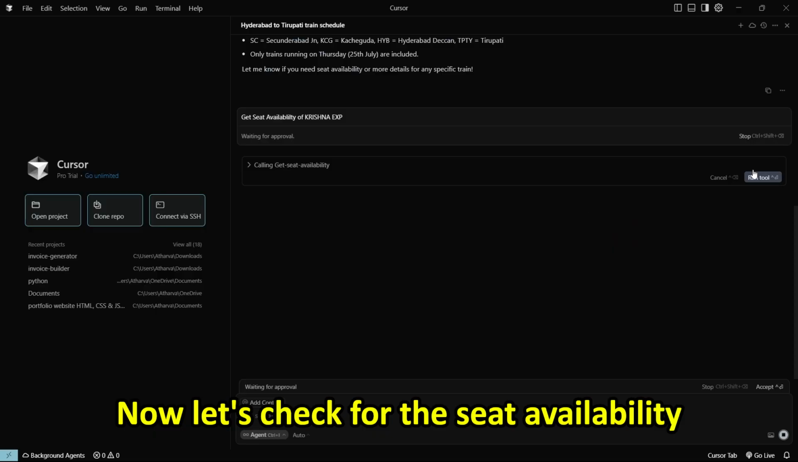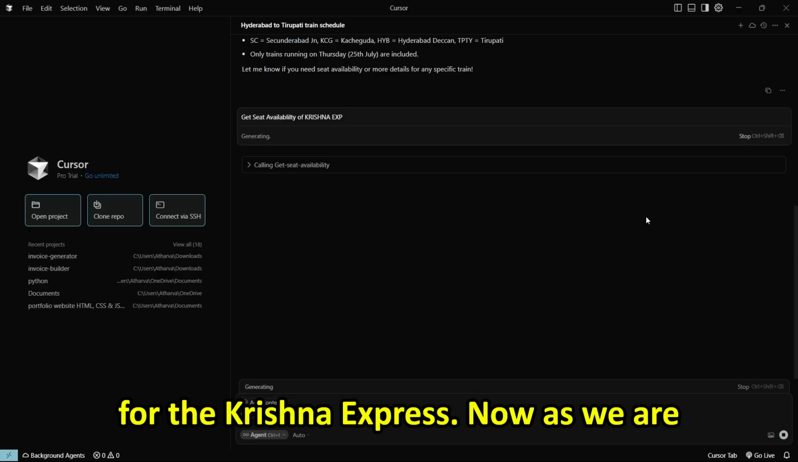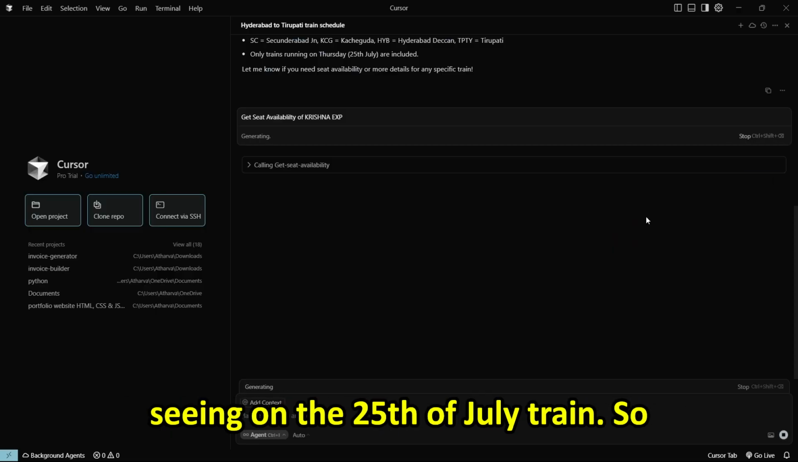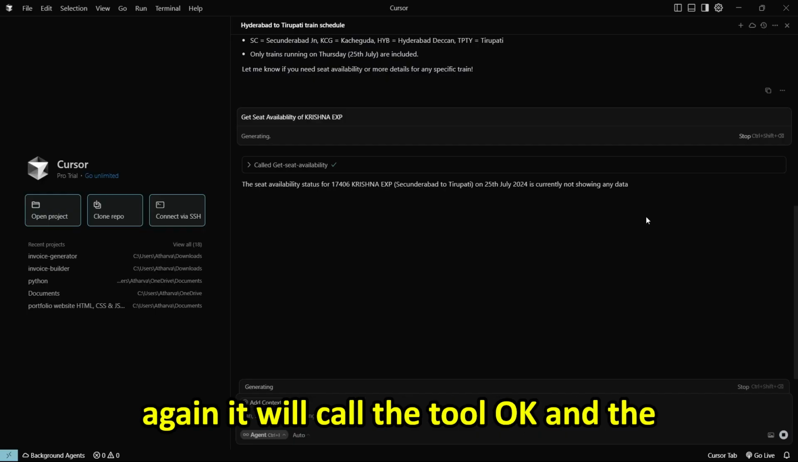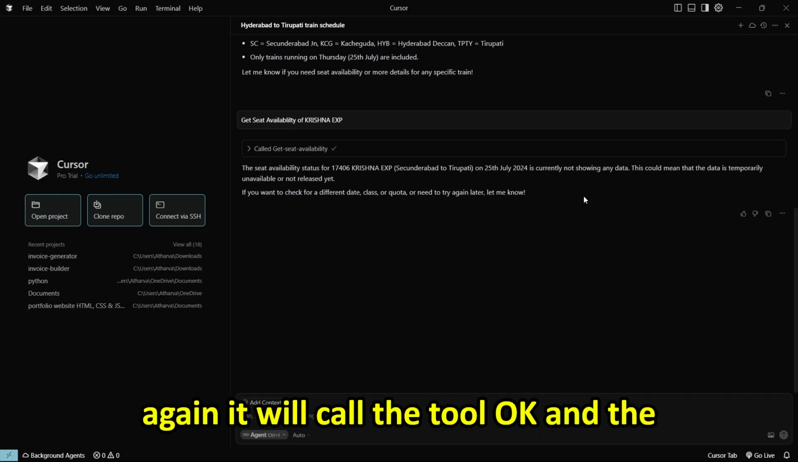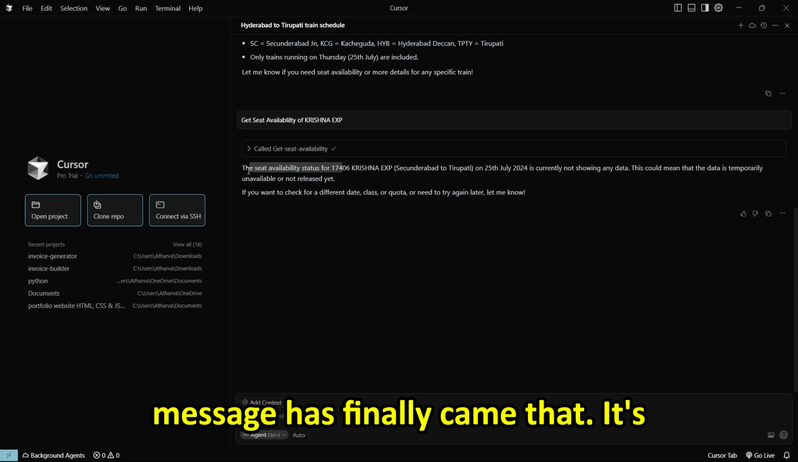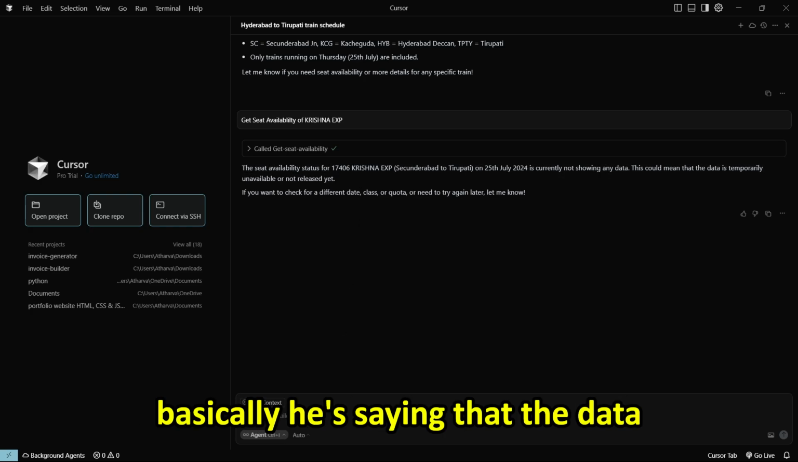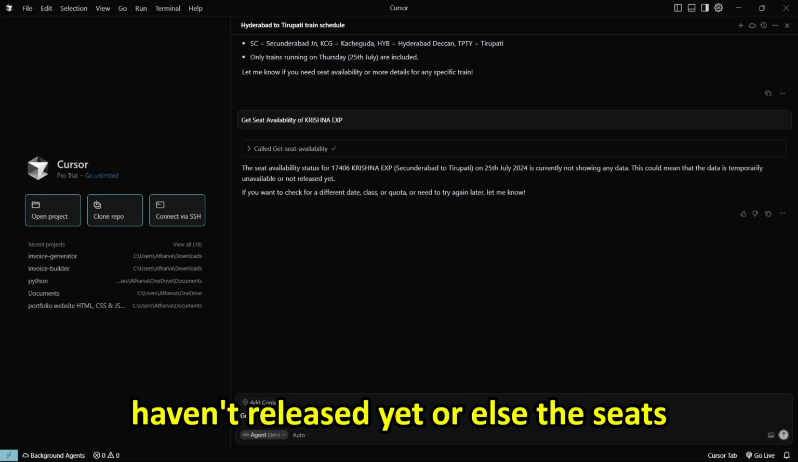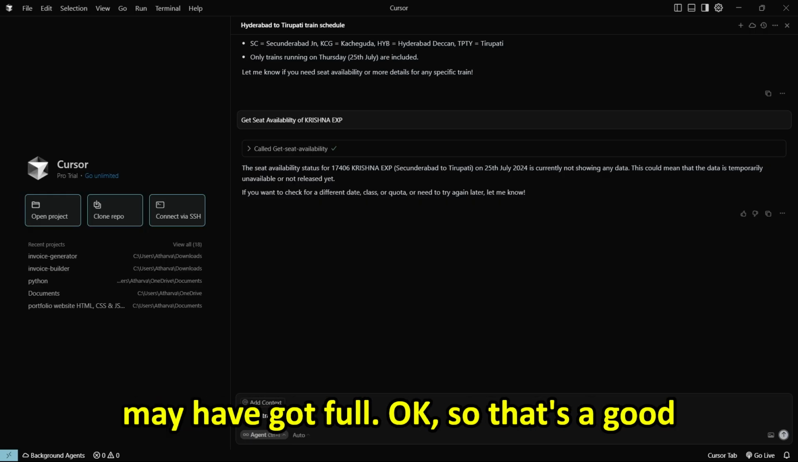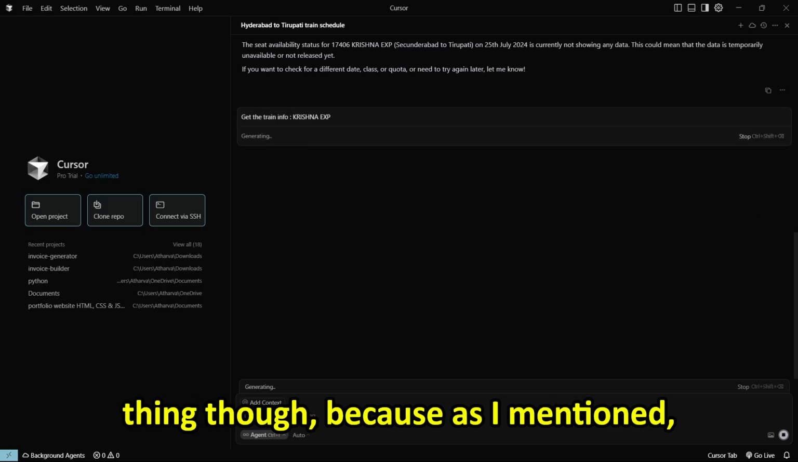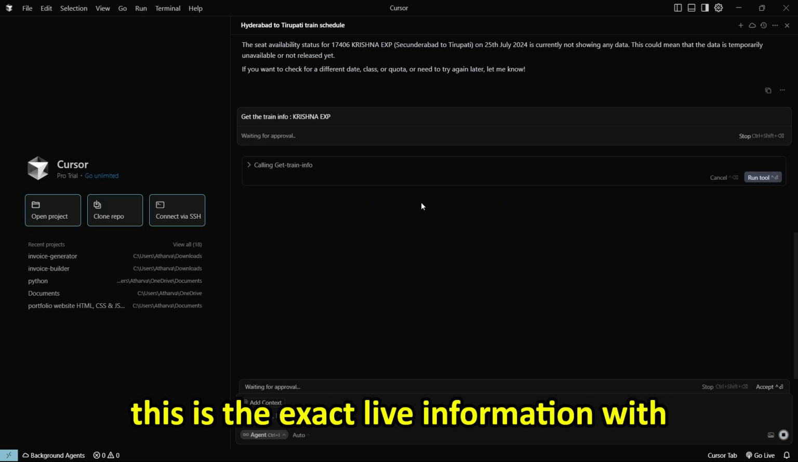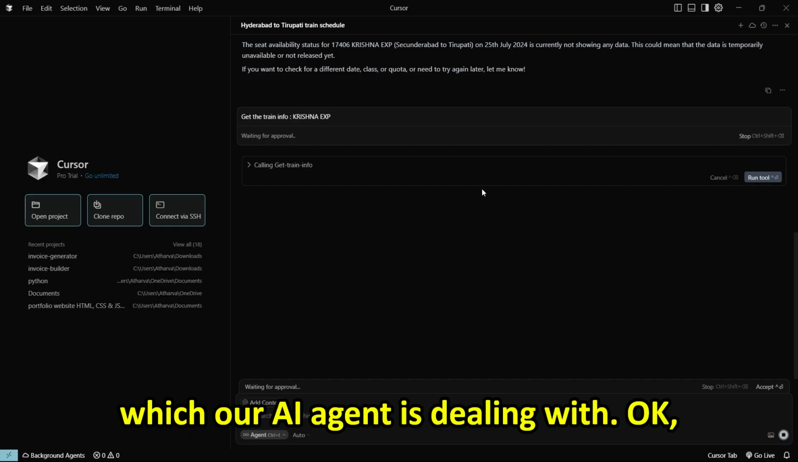Now let's check the seat availability for the Krishna Express. As we are looking at the 25th July train, again it will call the tool. And the message has finally come that it's currently not showing any data. Basically, it's saying that the data hasn't been released yet, or else the seats may have got full. That's a good thing though, because as I mentioned, this is the exact live information our AI agent is dealing with.